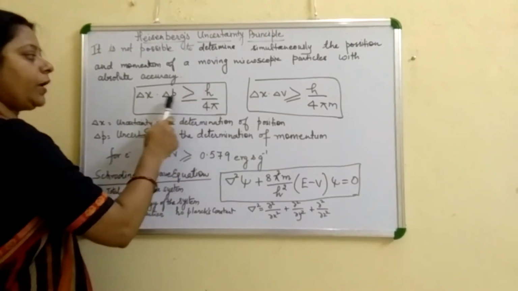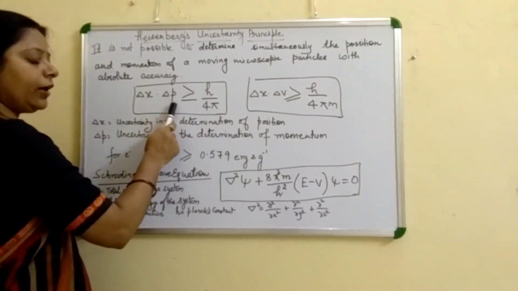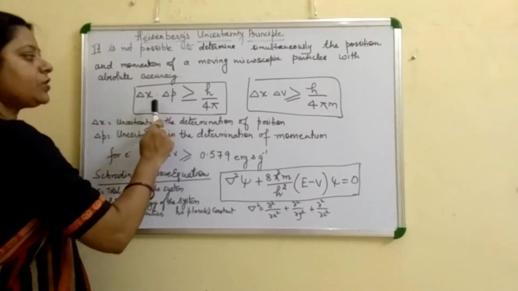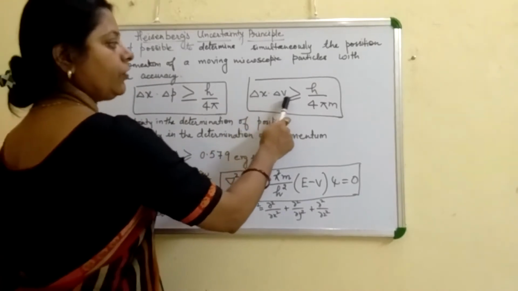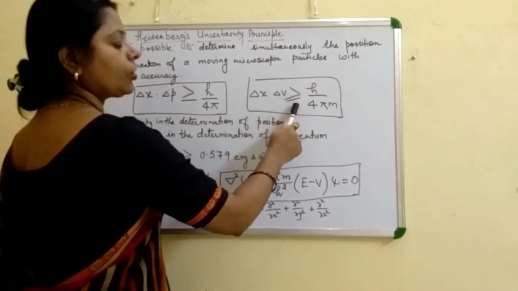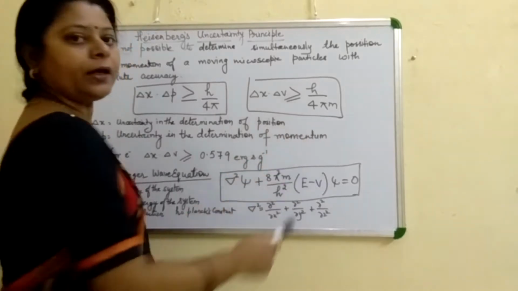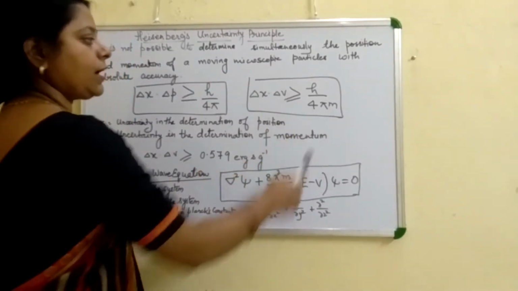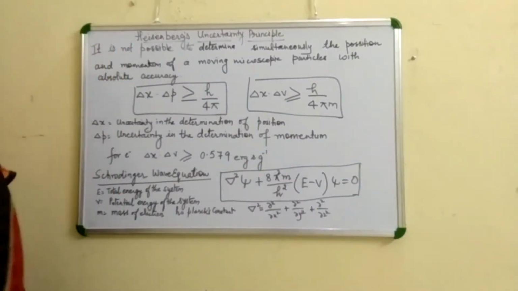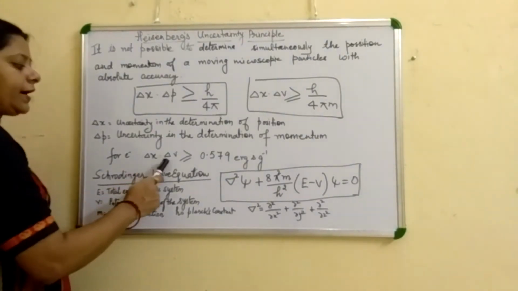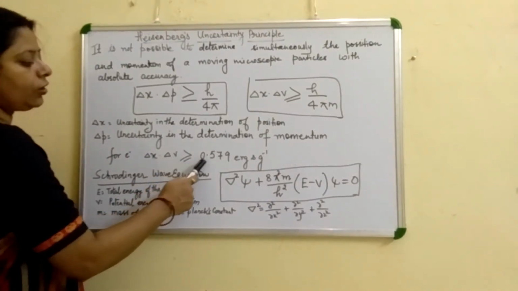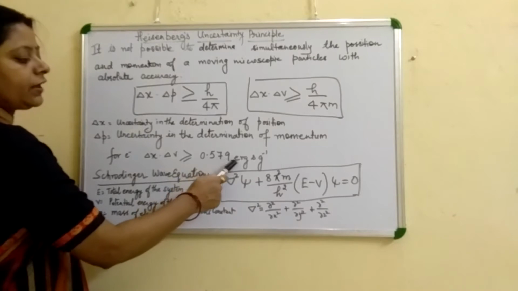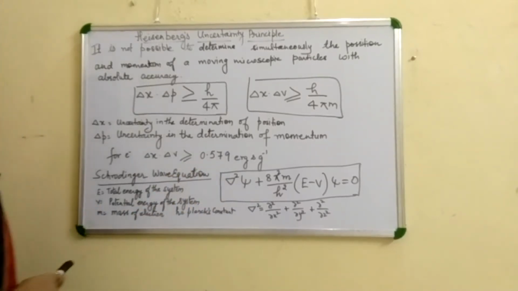If we put the value of p, the momentum, which is m into v, we get this equation: delta x into delta v is either greater than or equal to h by 4 pi m, where m is the mass of the particle and h is the Planck constant. For the electron, the value of delta x into delta v is either greater than or equal to 0.579 square centimeter per second per gram.